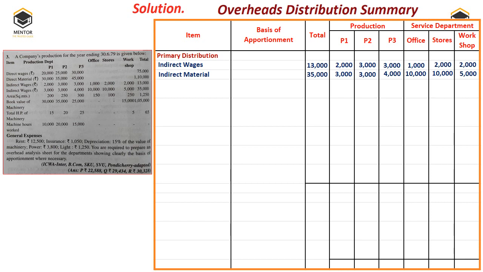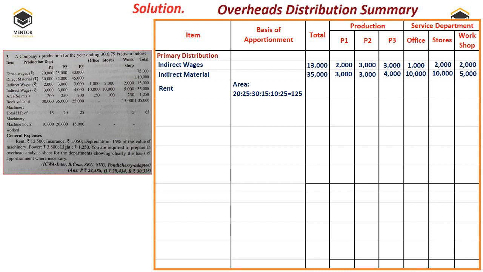Once this is done, now we need to distribute the common expenses. Of those common expenses, the first one is rent. When you see the rent, generally rent is always divided in which ratio? The area ratio, right? The floor area ratio I have created here: 20 is to 25 is to 30 is to 15 is to 10 is to 25.